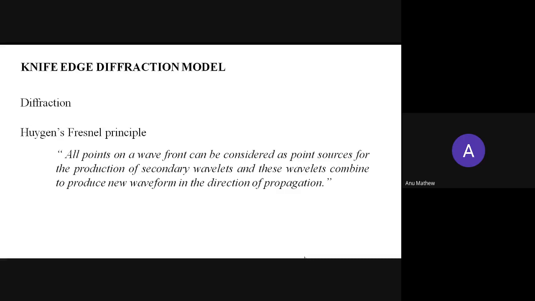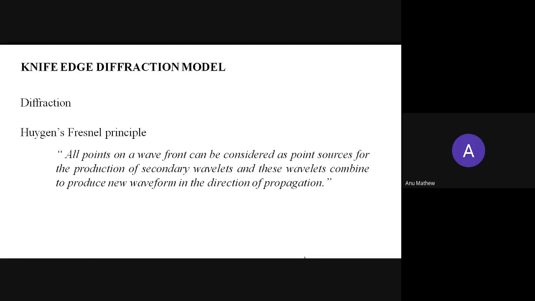So all points in the wavefront will be a source for the production of a secondary wavefront. Then these secondary wavefronts combine and produce a new waveform, which is also in the direction of propagation of the original wave or the primary wavefront. This is the Huygens-Fresnel principle.